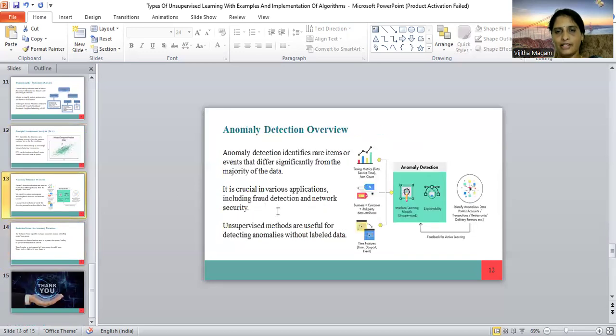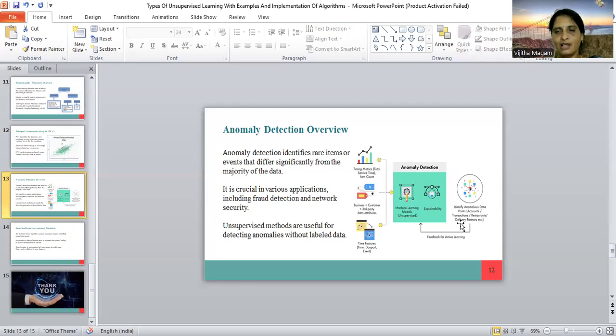So, anomaly detection overview. Anomaly detection means, for example, banks use anomaly detection on customer credit card deductions. It identifies items that are significantly different from the majority of the data. Machine learning models can identify the detection points with the previous data. For example, a customer makes only 2 or 3 transactions every day, but one day he has made 4 or 5 transactions. We can identify this using anomaly detection.